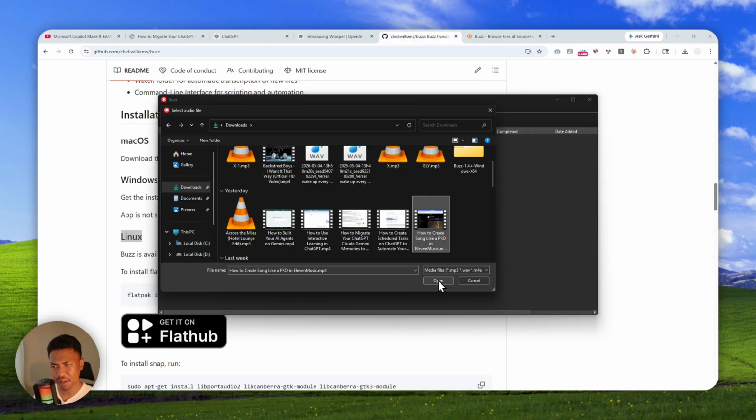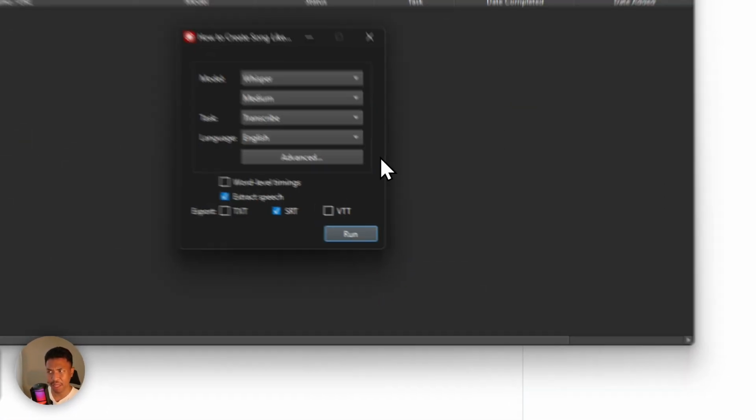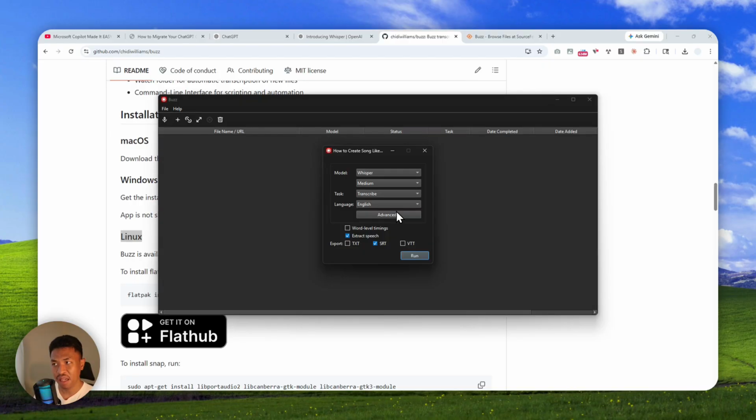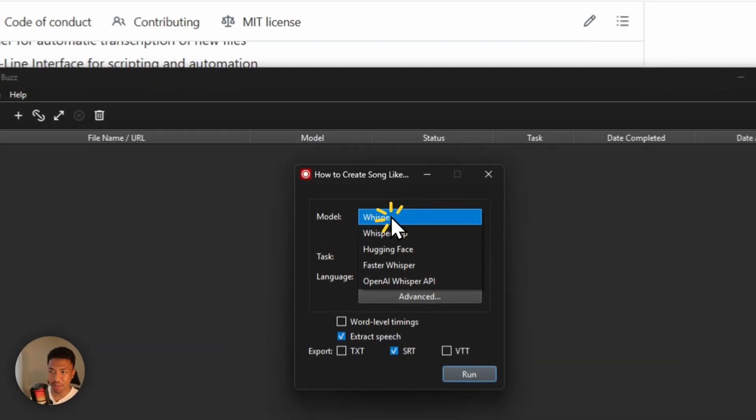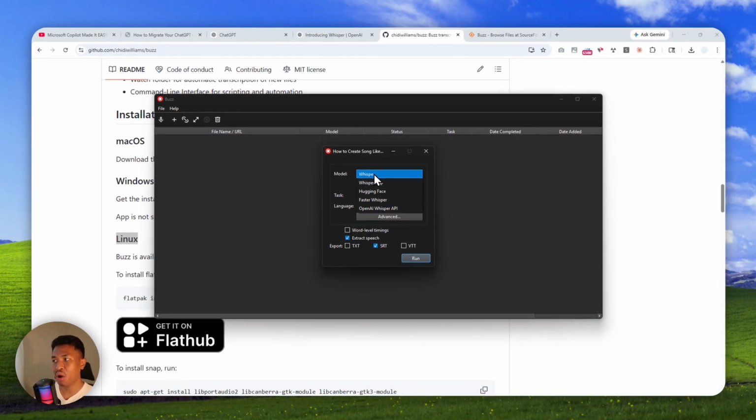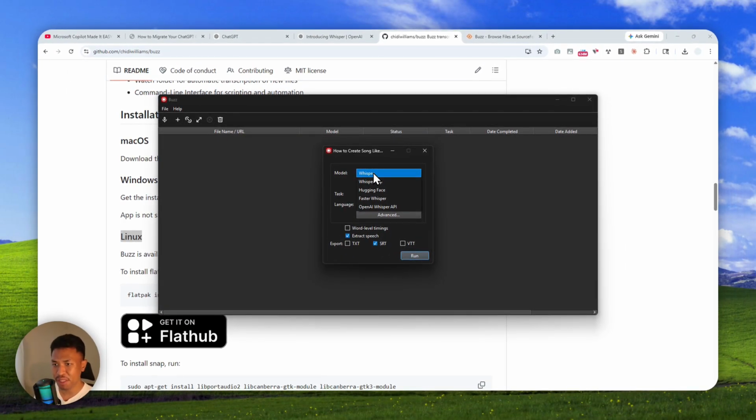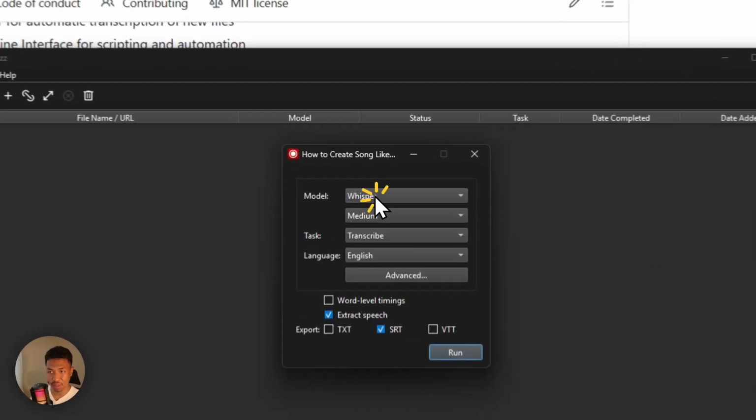That is very interesting because 11 Music is a brand name. It is very, very new, so it's not going to be available in the Whisper model, but we are going to fix that later. But anyway, here you will see something like the settings where you can adjust. So for the model, I'll select Whisper. There are other variations of Whisper, but I'll just use the default option, the original Whisper model, which is this one.